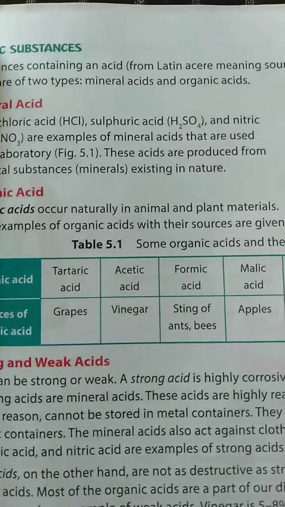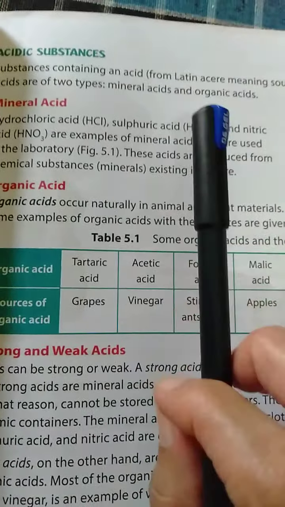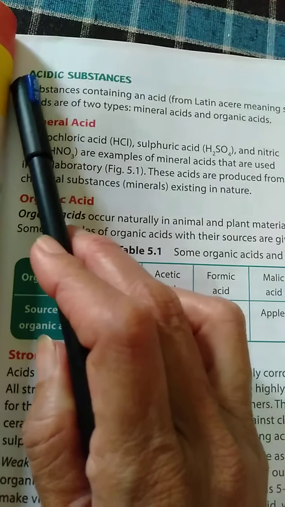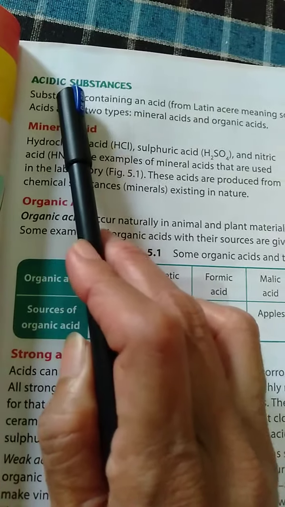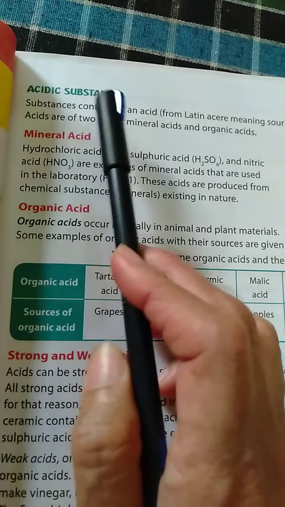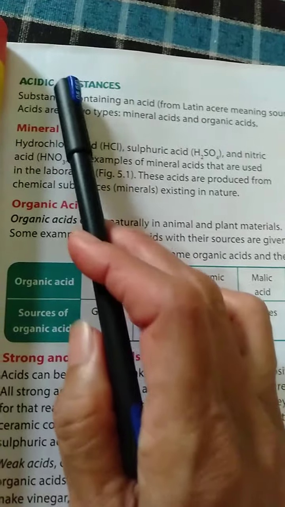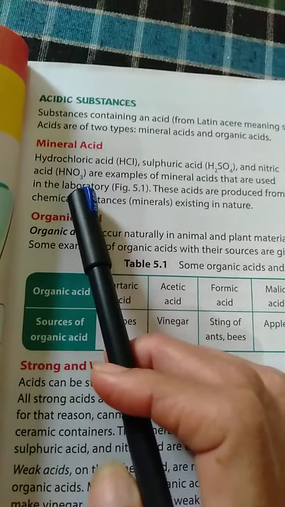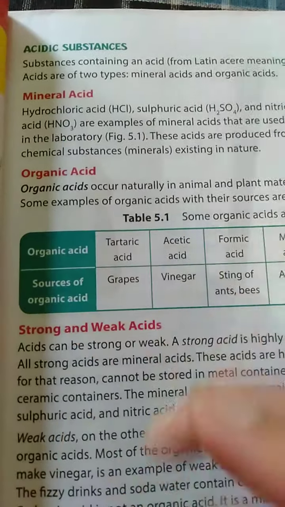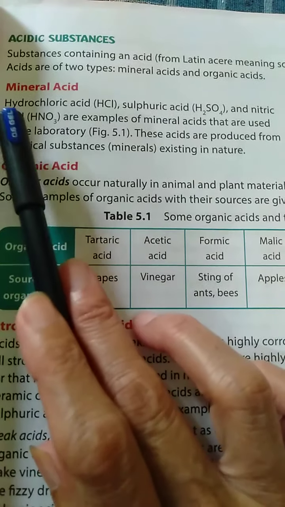First we will discuss the acidic substances. Substances that contain acids are called acidic substances. Acids are of two types, mineral acid and organic acid. First we'll see the mineral acids.